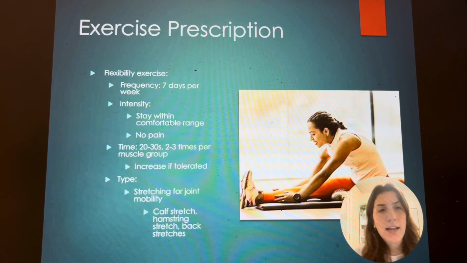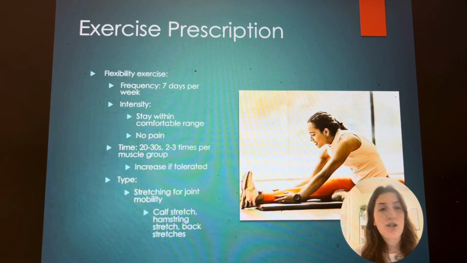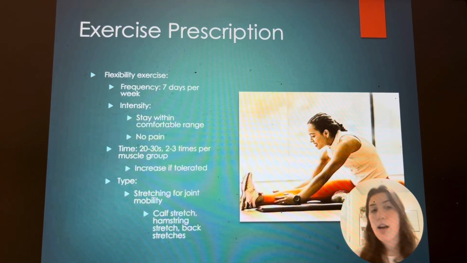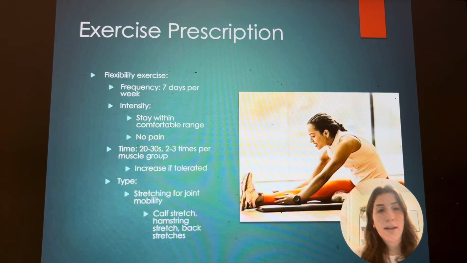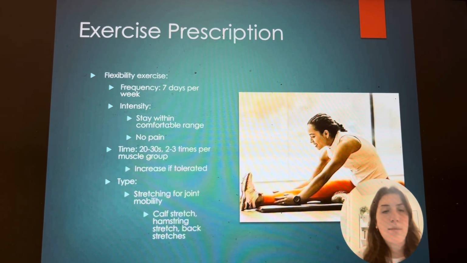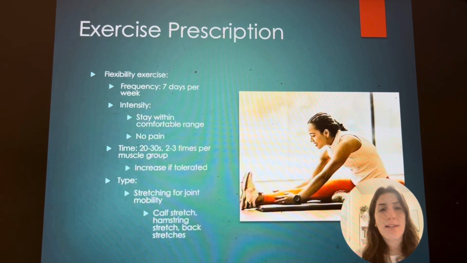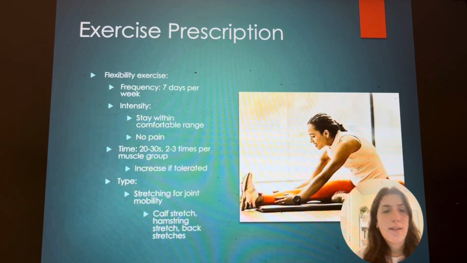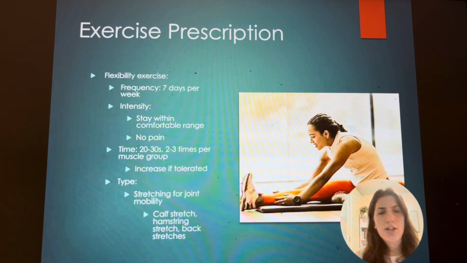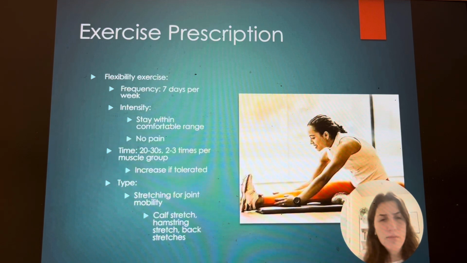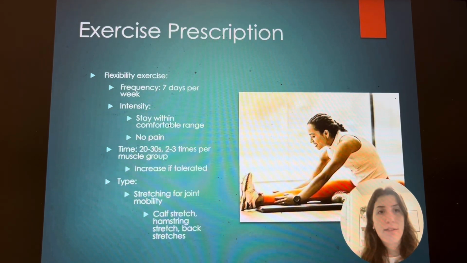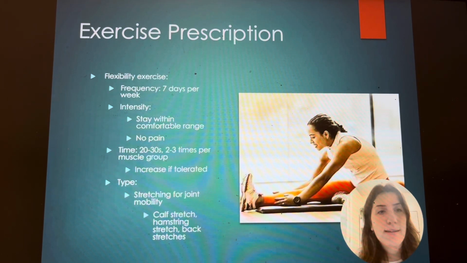For flexibility exercises, we're going to do 7 days per week. This is super low stress on the body and great for mobility, so we're going to do this every single day. Stay within comfortable range. This should not be super intense. There shouldn't be any pain being felt here. We'll hold each stretch for 20 to 30 seconds, 2 to 3 times per muscle group, and then we'll increase that with toleration. Stretching for joint mobility, we can do the calf stretch, hamstring, back stretches, quad, all of those things are great for flexibility exercises.